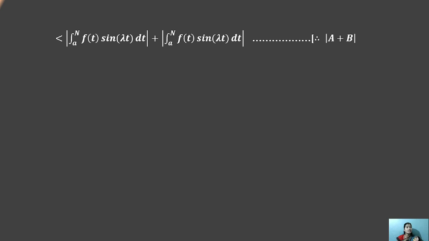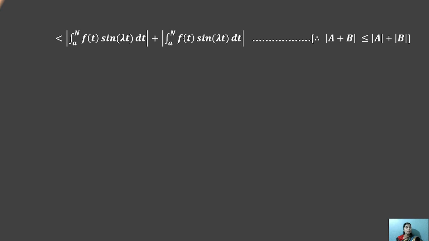After that, the same condition applies. The modulus of the integral is less than or equal to the modulus of the integral from a to N of f of t sin lambda t dt plus the modulus of the integral from N to infinity of f of t sin lambda t dt.